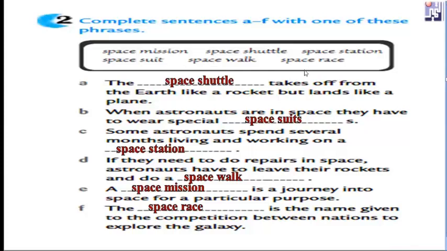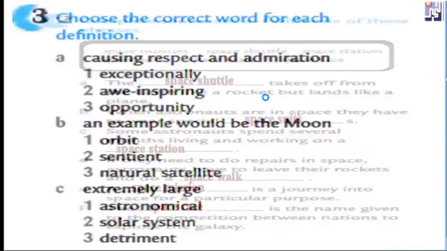It's very important. In A, we choose space shuttle. In B, space suits. In C, space station. In D, space walk. In E, space mission. In F, space race.